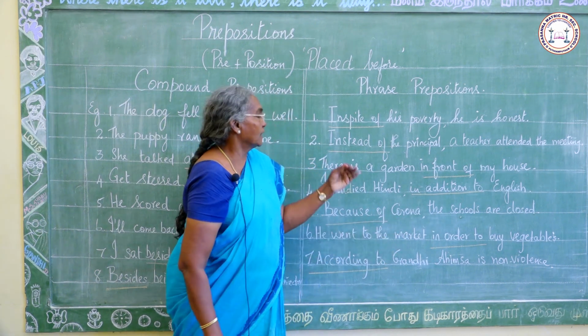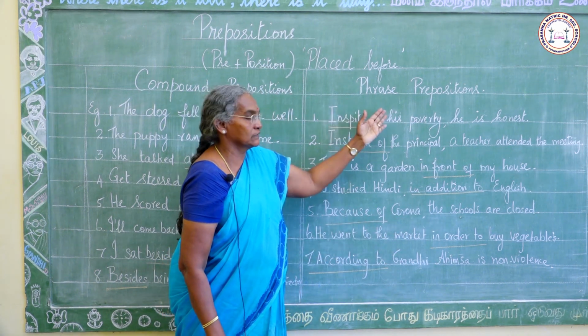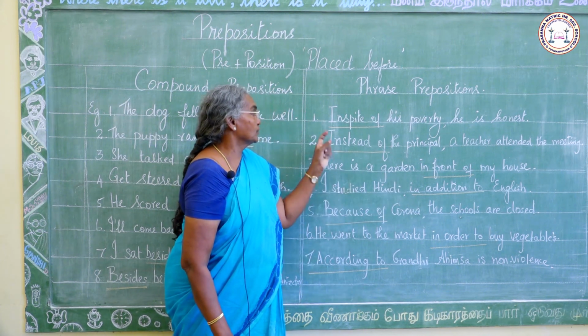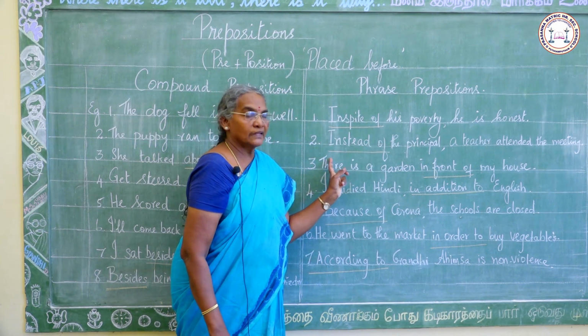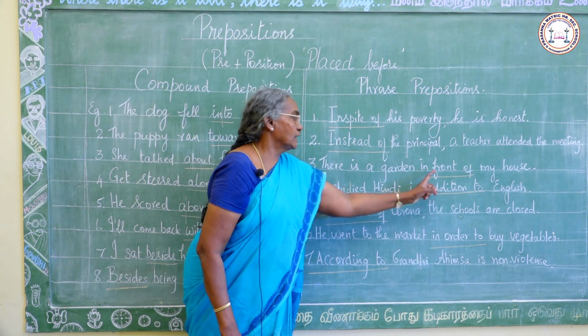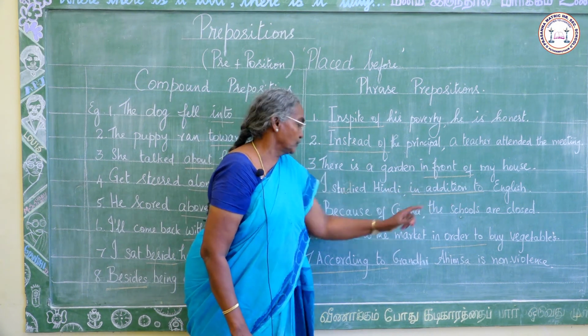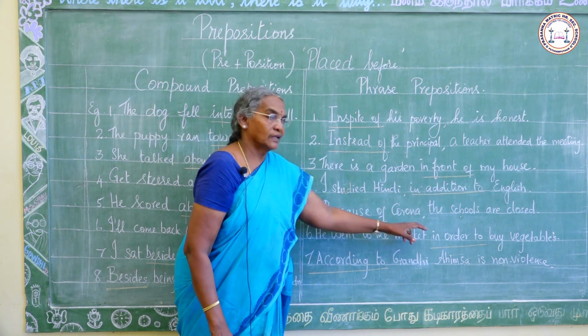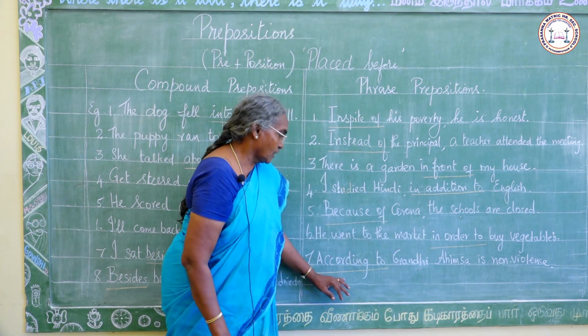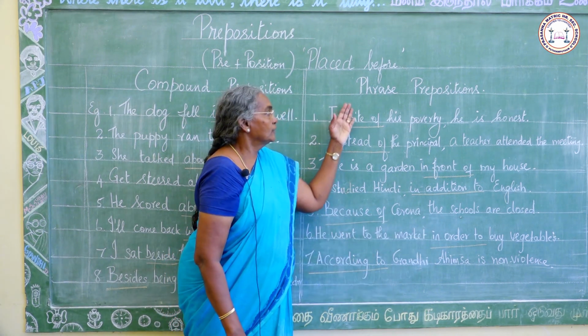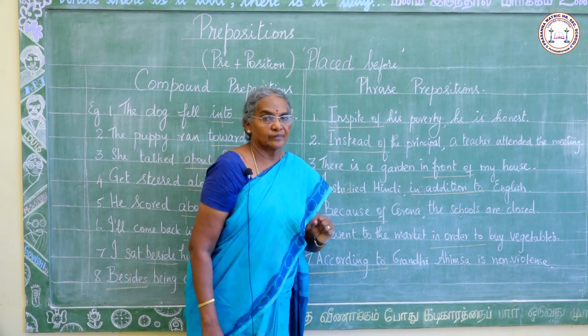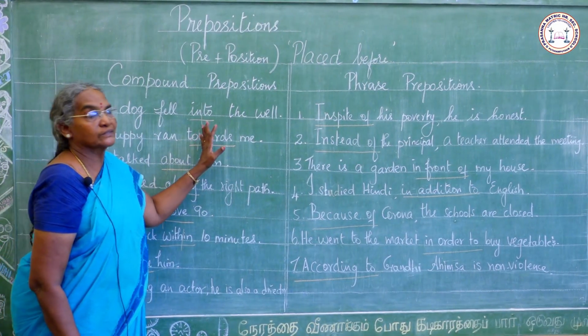So, let us again see the phrase prepositions in these sentences: in spite of, instead of, in front of, in addition to, because of, in order to, according to. These are all phrase prepositions. Now let us recall what we have studied.